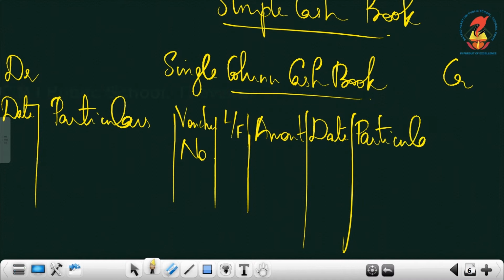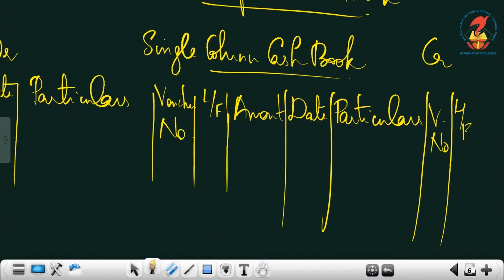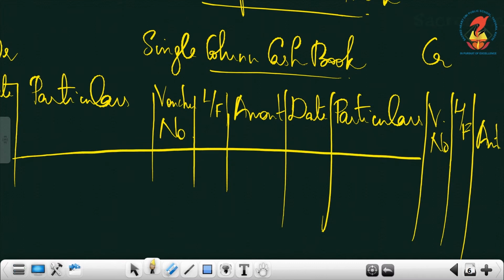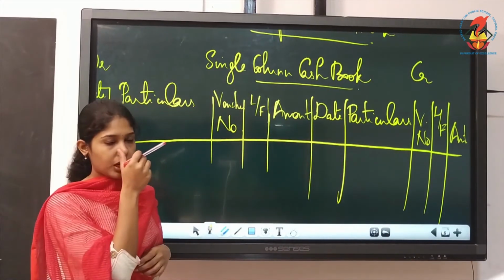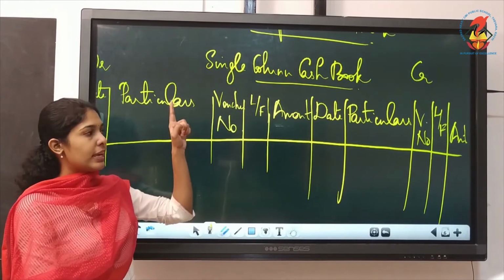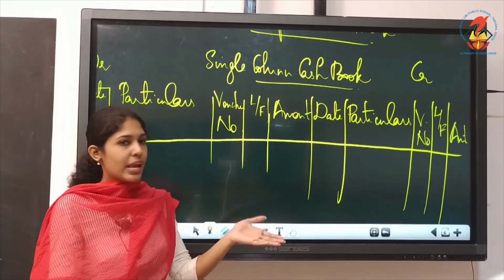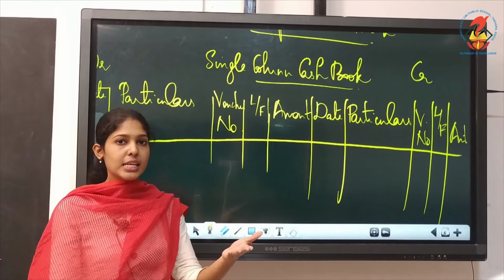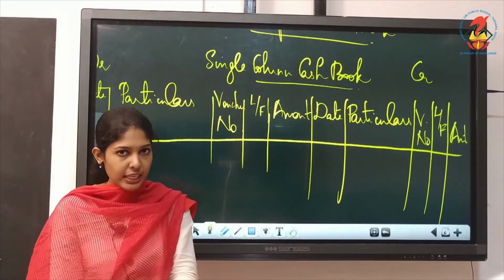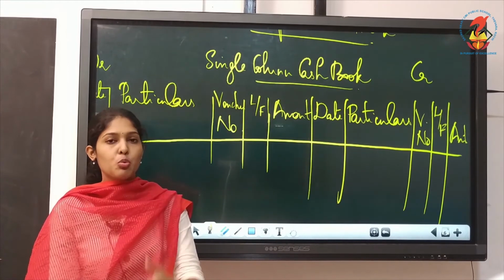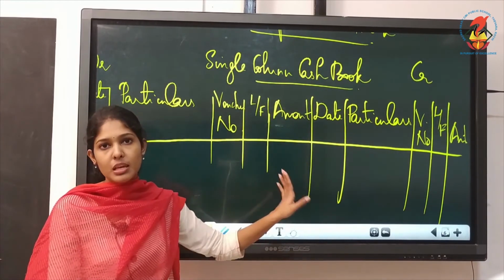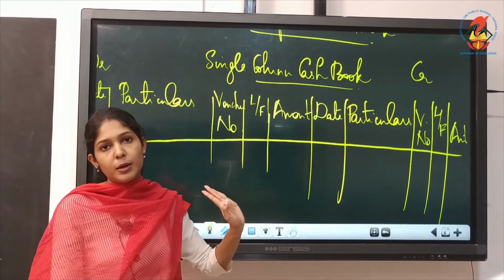So the format is very much similar to a ledger, but there is a slight difference. LF then amount. Okay, so this is the format of cash book. Understood? The difference between the cash book and ledger is, first of all, cash book is journal itself. It's a subsidiary book of journal, whereas ledger means it is not journal. It is another book. It is also known as book of final entry or principal book of accounts, where we are doing classification. This is just journal, but the format is like ledger.